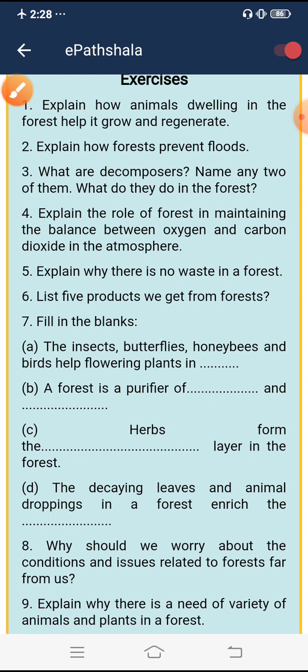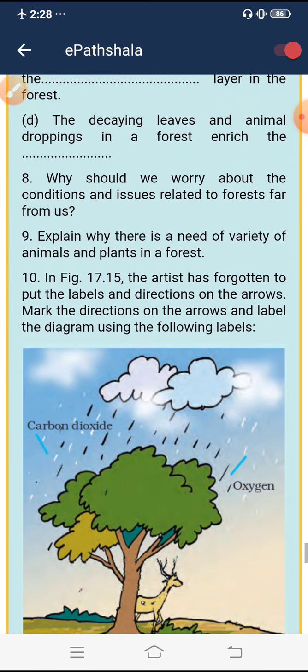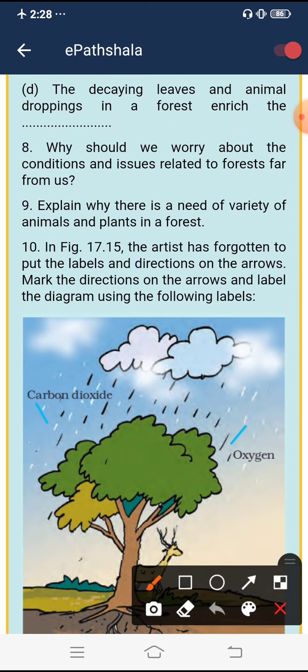Now move on to question number 8. Why should we worry about the condition and issues related to the forest far from us? The answer will be: we should be worried about deforestation as it would lead to floods, increase in Earth's temperature, decreasing animals' habitats and soil erosion.